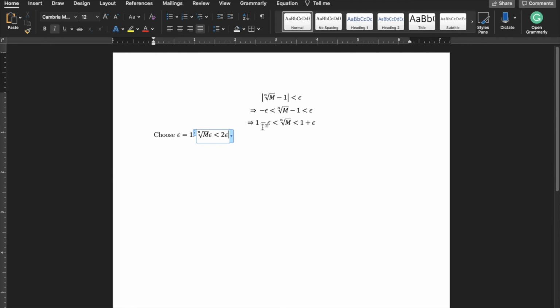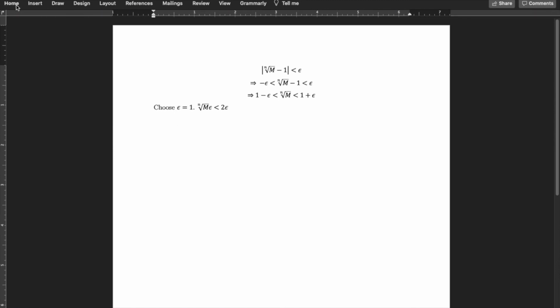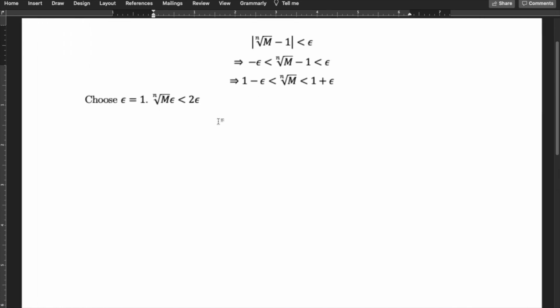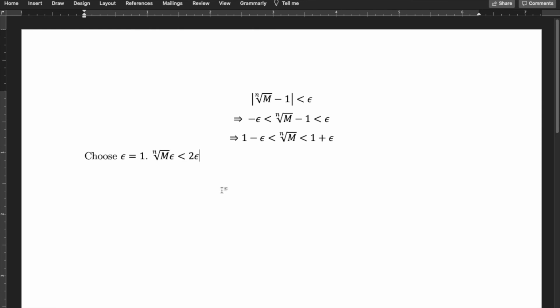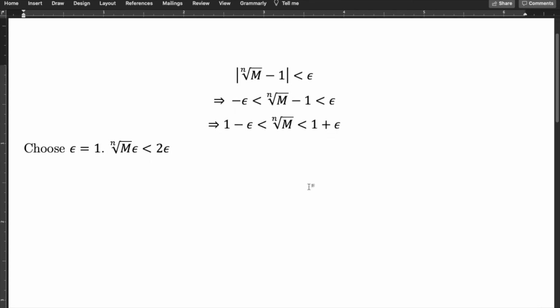Now you might be wondering, how is this 2, you have chosen epsilon equal to 1, and how is the nth root of this epsilon occurring over here. The reason is this epsilon and this epsilon are actually different. This epsilon I can choose to be something else as well, delta.